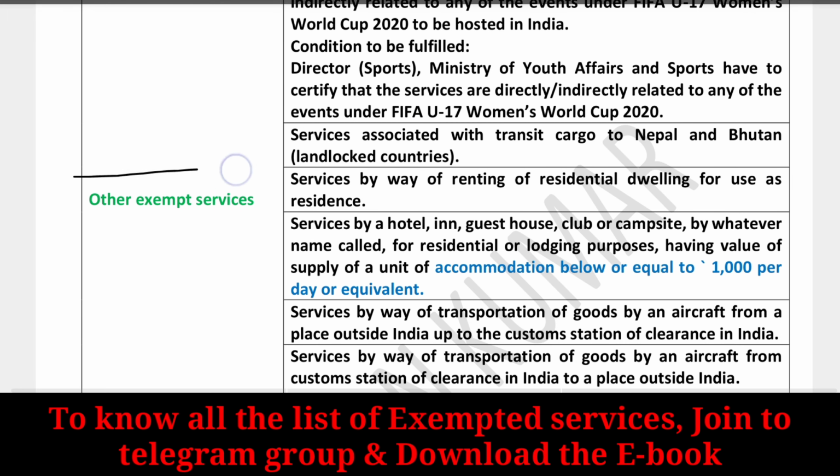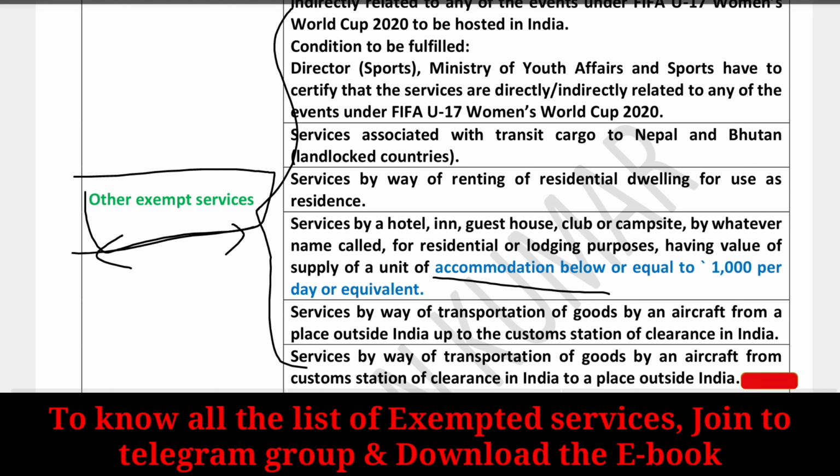So other exempt services are there. You have to go through all these exempt services; this chapter you have to completely remember. There is not much topic to explain, because all the services were directly exempted by being given directly in this section. So you have to go through most of these topics and remember. That's why I couldn't explain most of the topics, so please go through. So this is for the day.